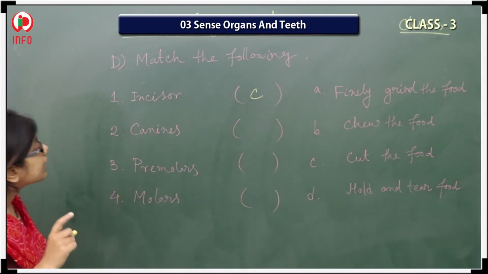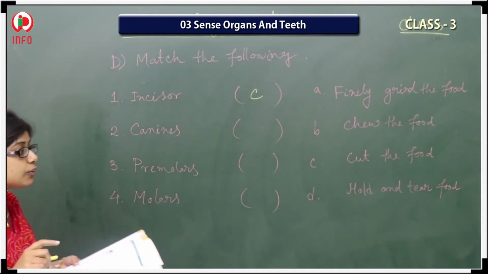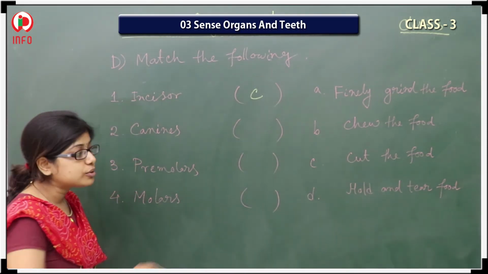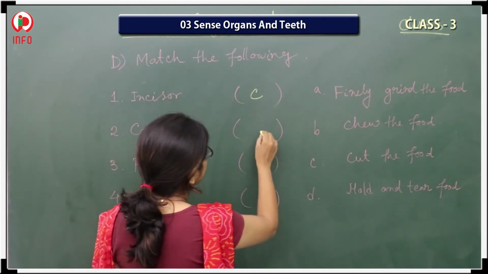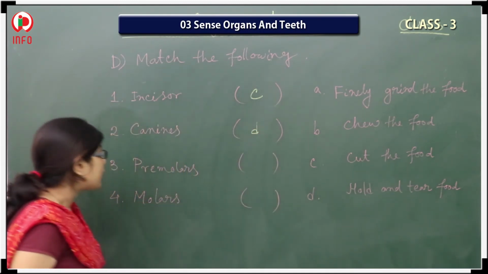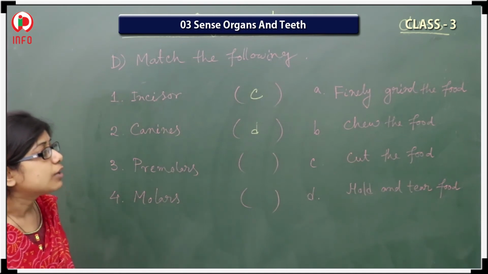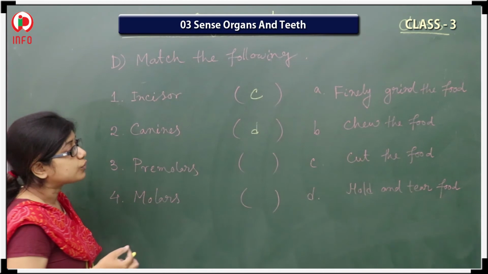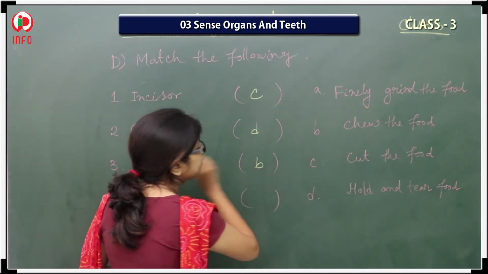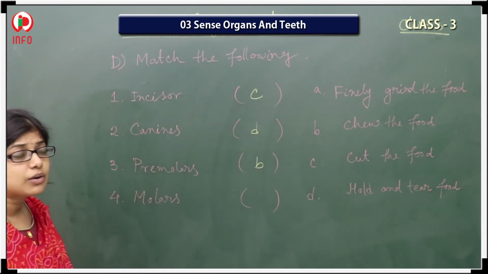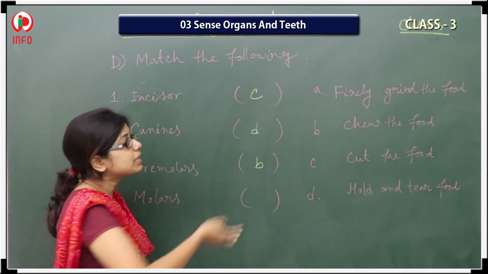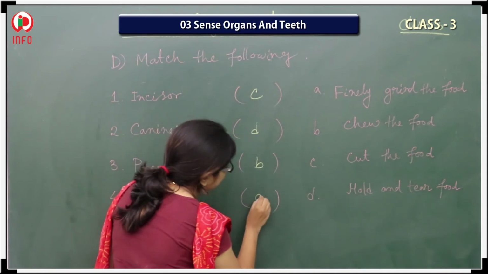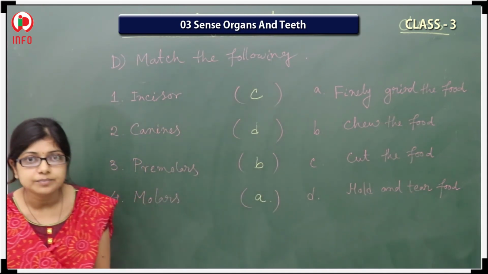Next one, the canines. What are they doing, canines? They are holding and tearing the food. So hold and tear food, that one will match here. What about the premolars? Premolars, they chew the food, is it? So you have to write inside the bracket B here. And what about the molar? Only one is left. That one is finely grind the food. So that one should be A. Is it clear?